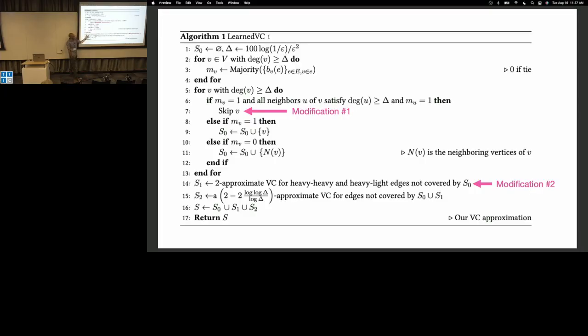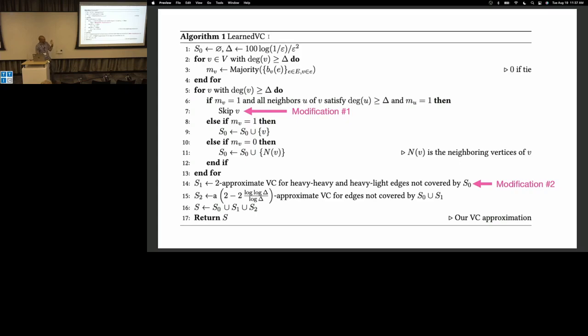The other modification is that now some edges that are adjacent to heavy vertices or heavy light vertices may not be covered. So I just run the standard factor of 2 approximation algorithm on these edge cases. Turns out there aren't too many of them. You can bound that, so this doesn't harm us at all. And finally, our graph is a bounded degree graph. The degree bound is 1 over epsilon squared roughly, so I can run this better algorithm that exists for bounded degree graphs.